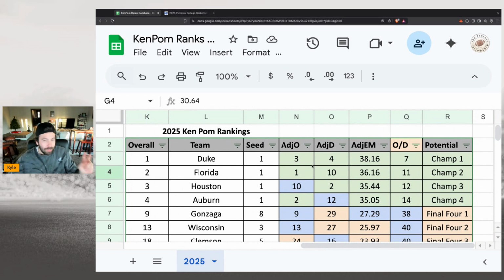Duke's one of only 2 teams to check all the boxes. Florida is the other one. Adjusted offense is 1, defense is 10, efficiency above 31, and then that offensive defensive ranking coming down below 11. So I have 2 teams that qualify to win the championship that I feel strongly about. So if you're filling out, say, 5 brackets, you need to fill out a Duke one. You need to fill out a Florida one. If you're just filling out 1 bracket, I wouldn't get cute. I would just probably pick Duke or Florida, whatever your preference is. They're both awesome teams here.